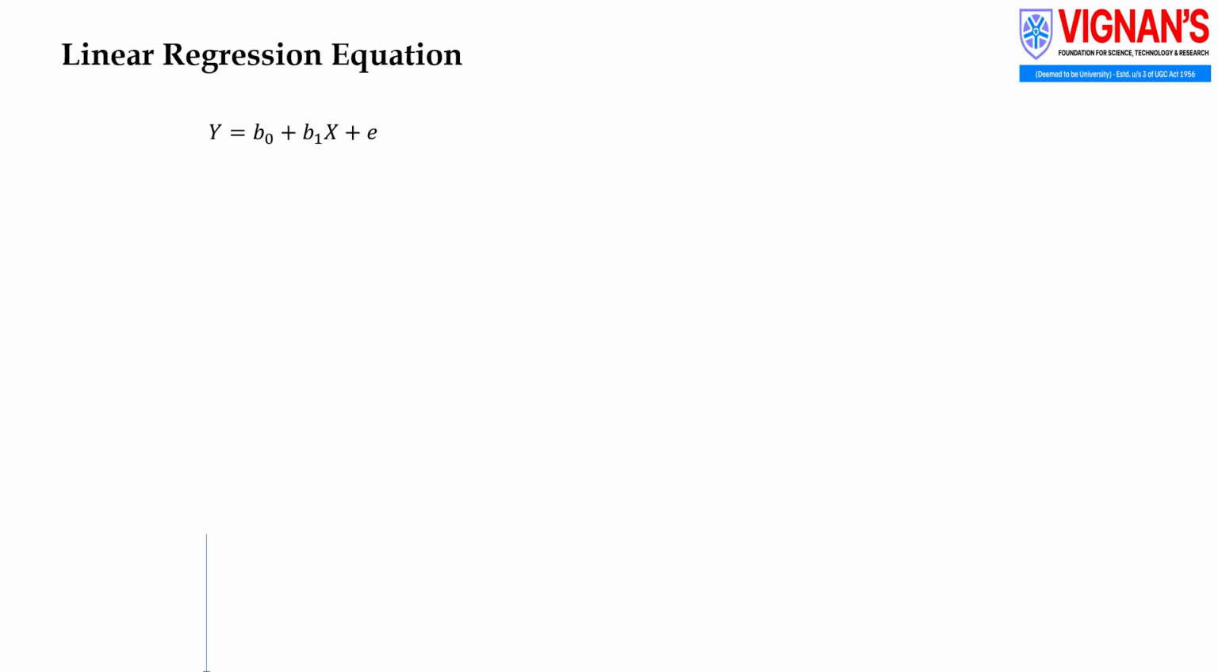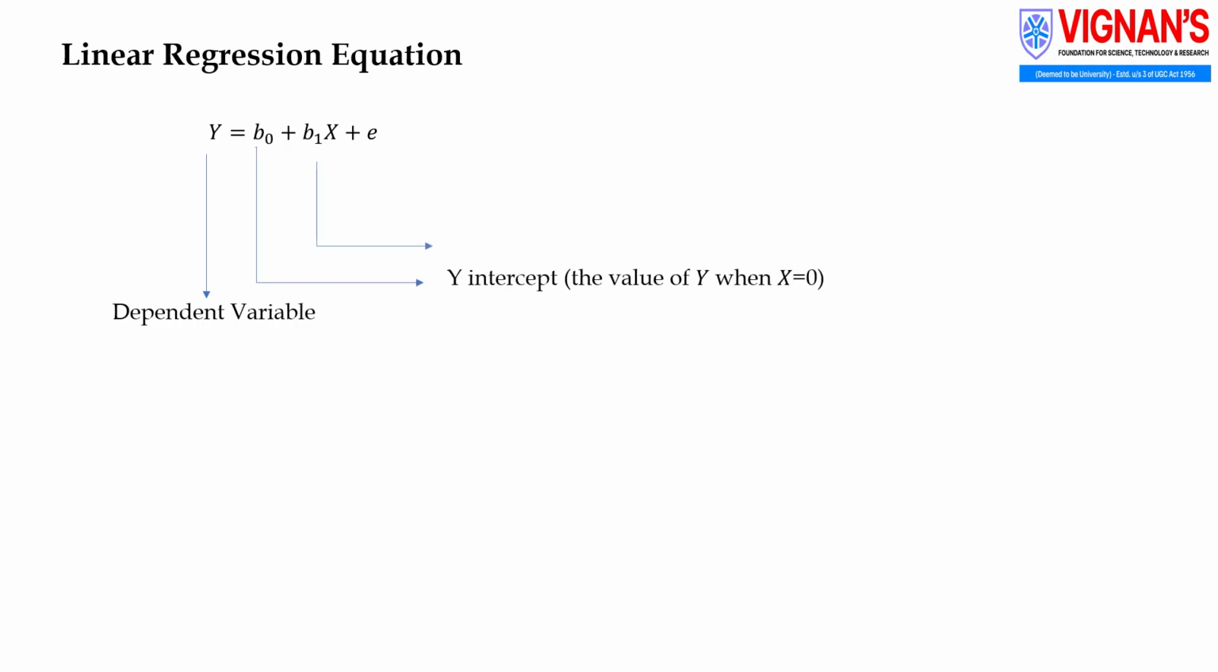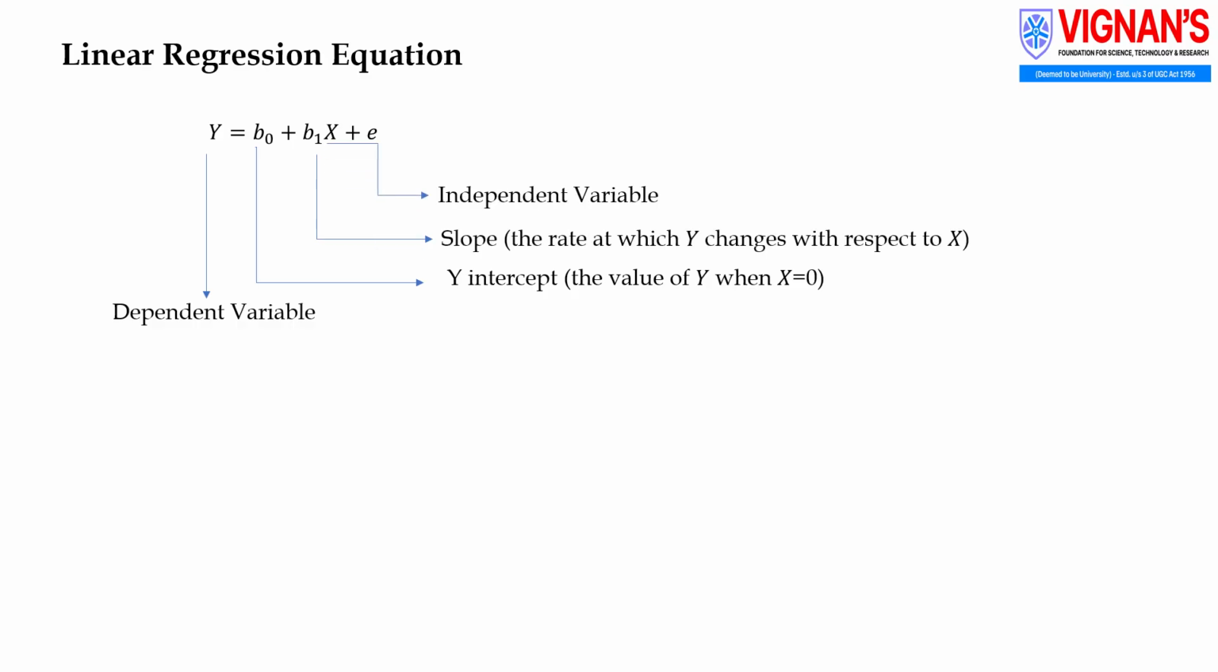The linear regression equation describes how a dependent variable changes with respect to an independent variable. It is written as y, the dependent variable that we want to predict; the term b0 represents the y-intercept; the coefficient b1 is the slope of the line; and x is the independent input variable. The error term represents the difference between the actual data points and the predicted values.